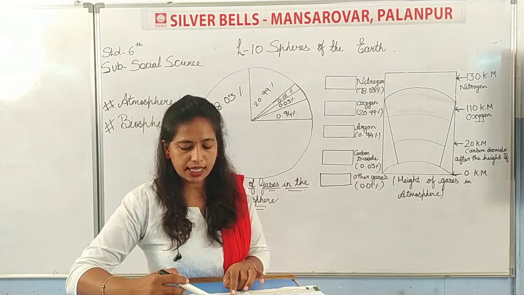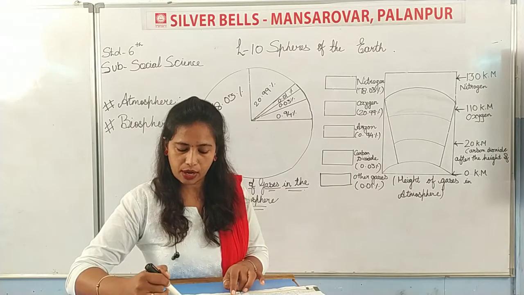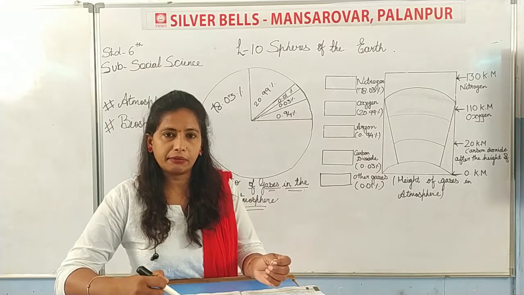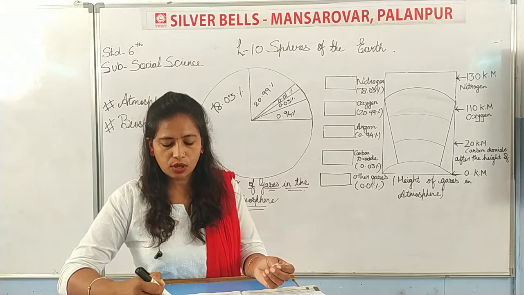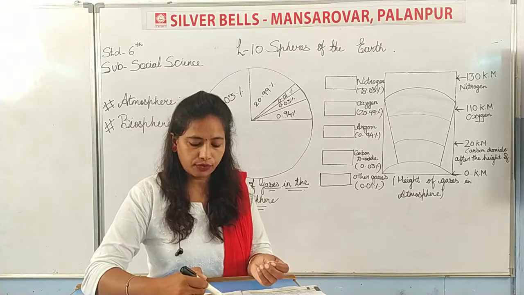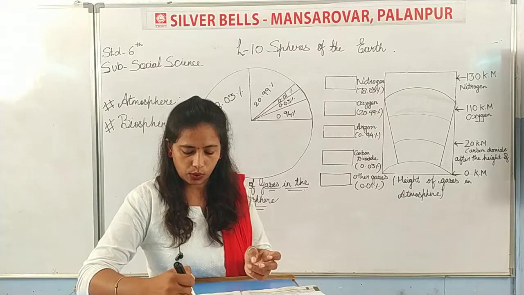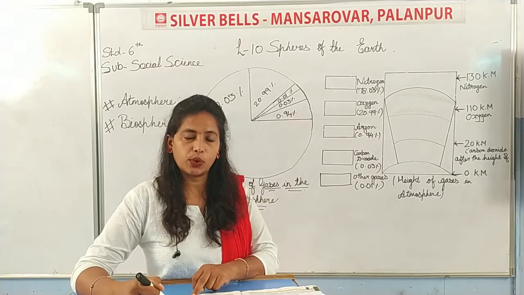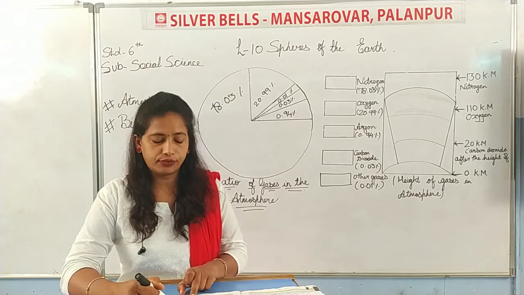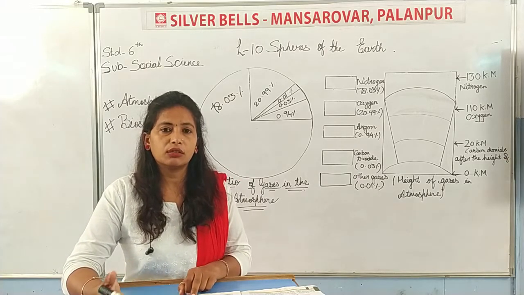Living beings on the earth's surface get food from biosphere. We all are living beings, so living beings get food from the biosphere. Organisms of biosphere provide variety of foods and raw materials to the human world. The organisms of biosphere, what they provide to us? It provides us variety of foods and raw materials to whom?